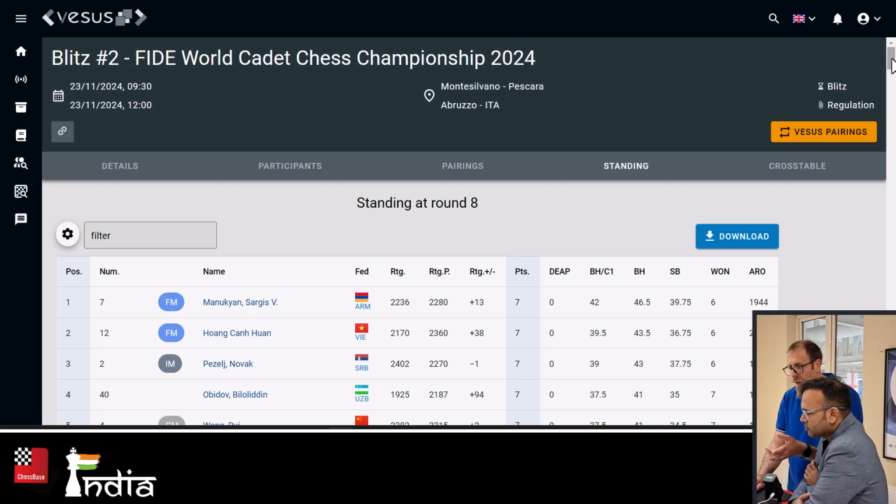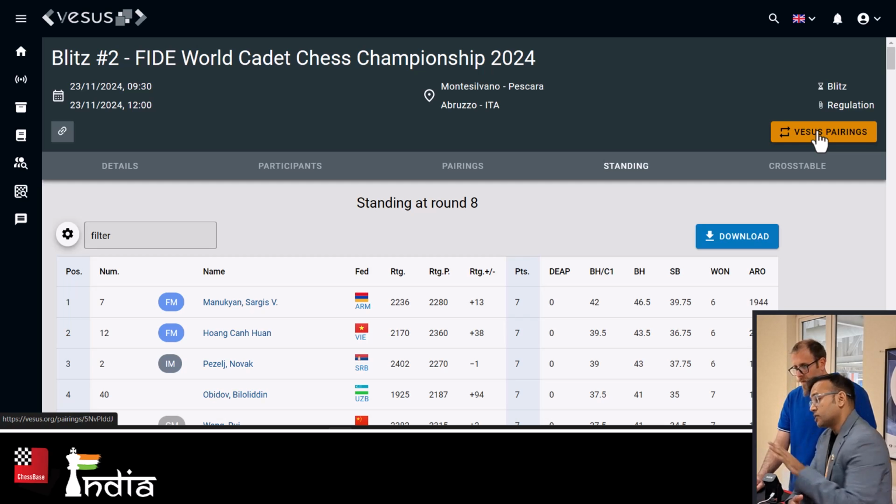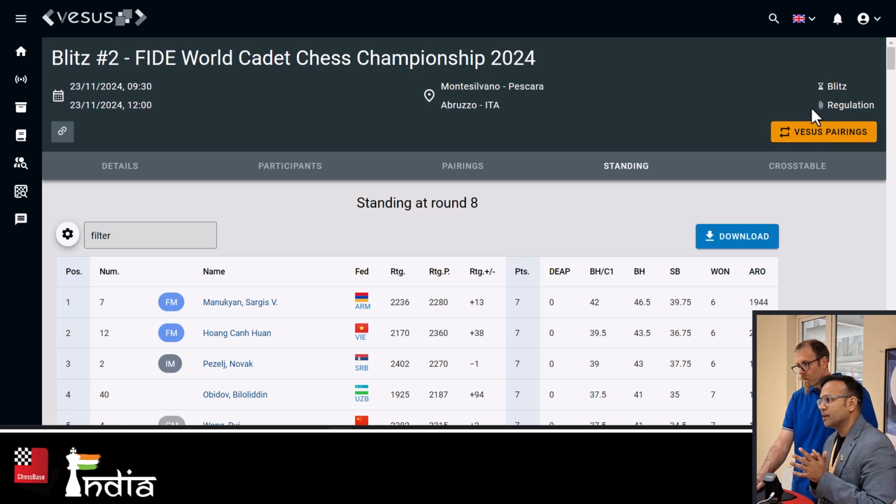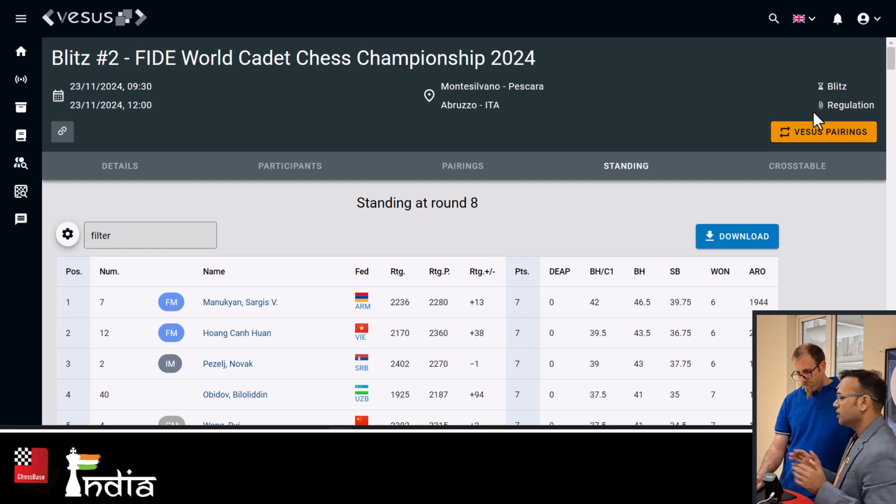This tournament has been managed with the pairing system that Vesus provides. You get into the pairing system by clicking this orange icon up here. You told me one day that it is not compulsory to always do pairing in Swiss Manager. This is especially for small organizers who do small tournaments and have a good knowledge of chess but don't have proper software or an Arbiter degree. You can do these tournaments in your club with Vesus pairing. You can use the pairing software here, and this will be very helpful for many small organizers. Yes, the pairing software is free.